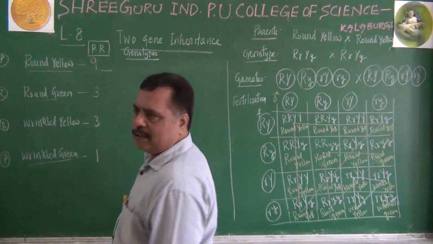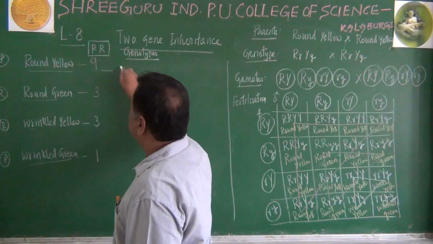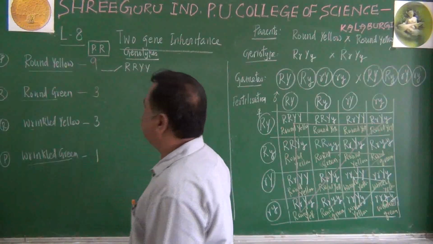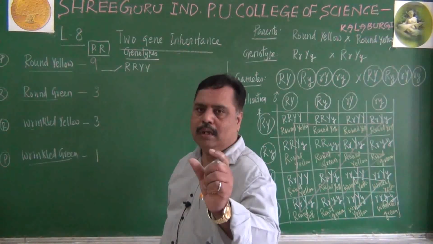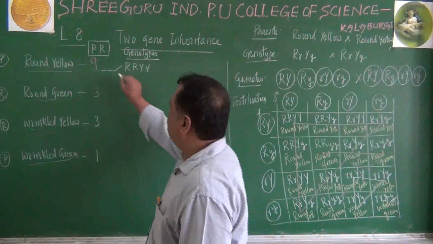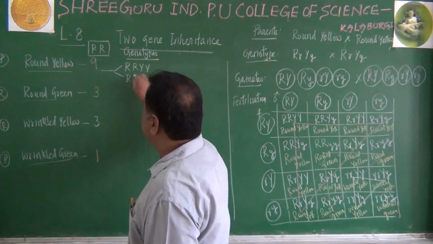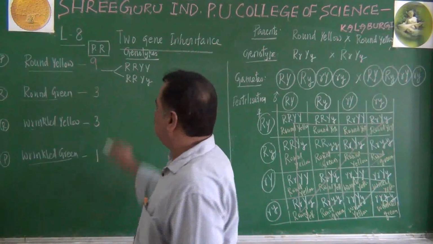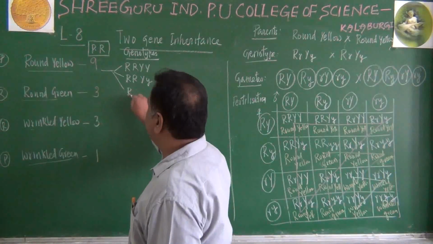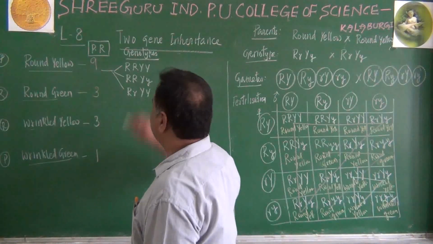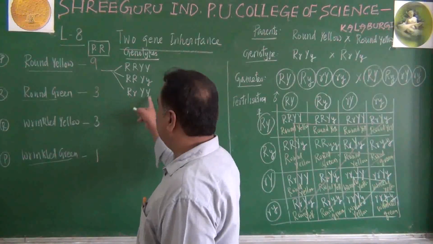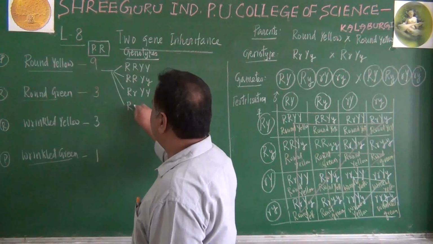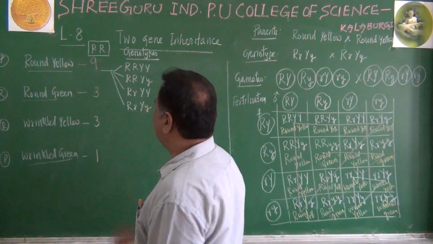Round yellow can be either capital R, capital R, capital Y, capital Y, double homozygous. Or it can be capital R, capital R, capital Y, small y. Or it may be capital R, small r, capital Y, capital Y. This is also round yellow only. There is a fourth possibility: capital R, small r, capital Y, small y also.